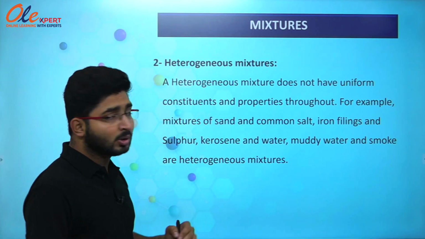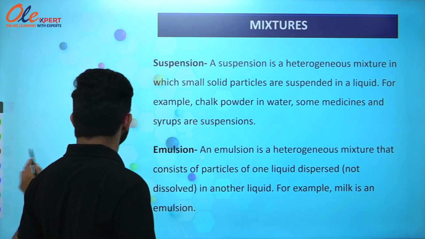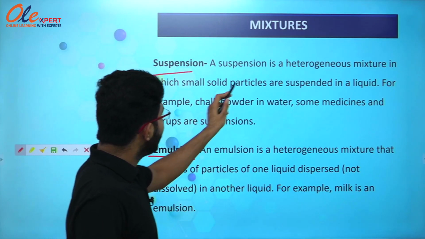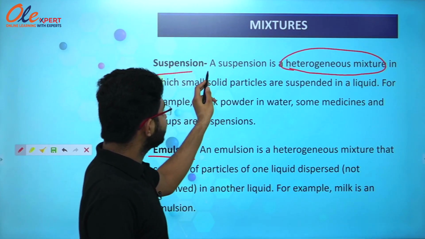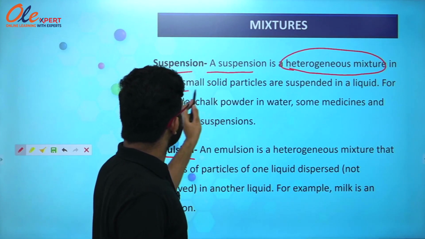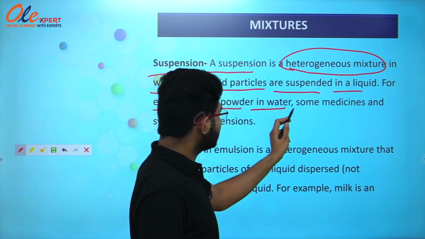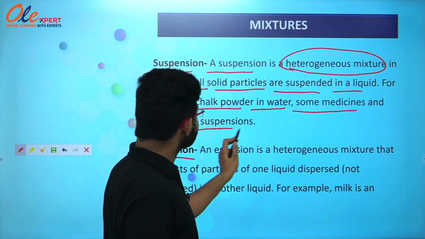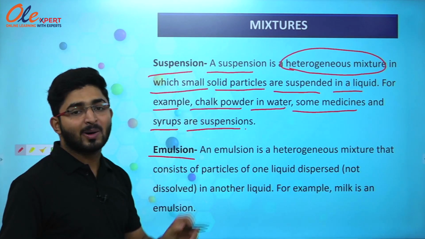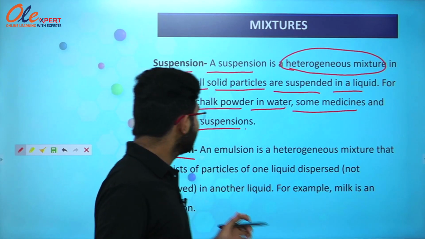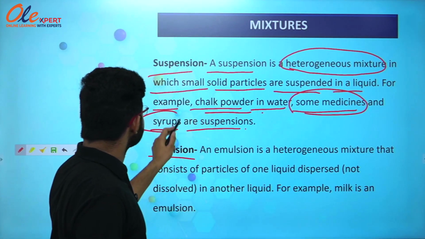Today we are going to study some more types of mixtures, that is suspension and emulsion, which come under the type of heterogeneous mixture. A suspension is a heterogeneous mixture in which small solid particles are suspended in a liquid. For example, chalk powder in water, some medicines and syrups are suspensions.